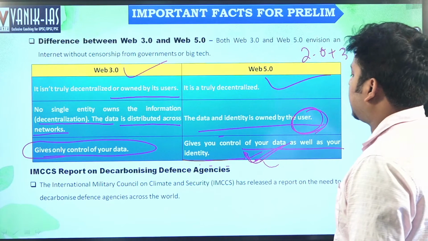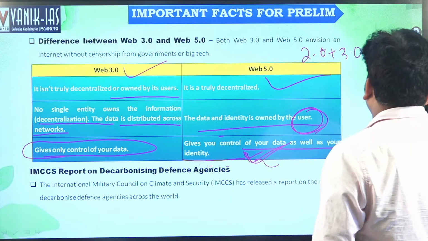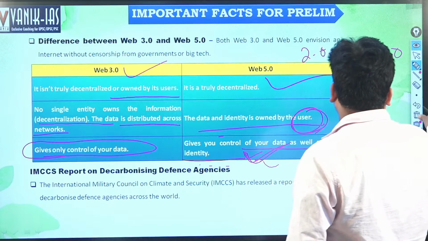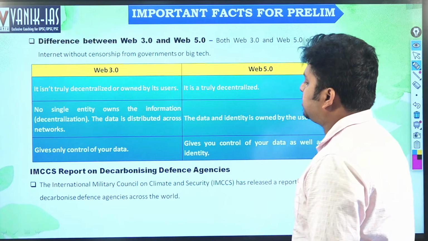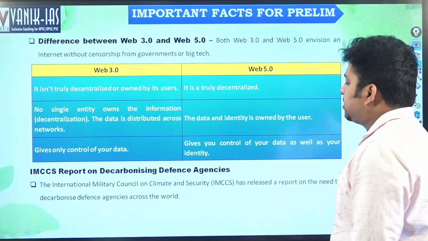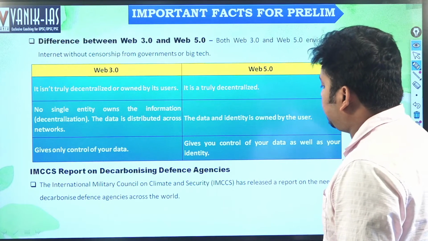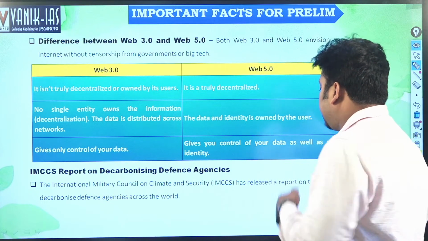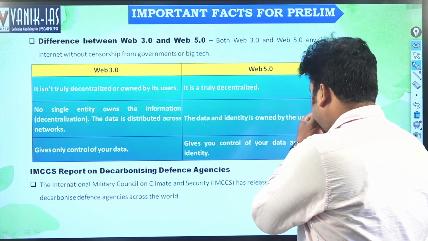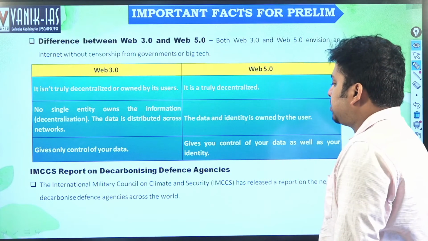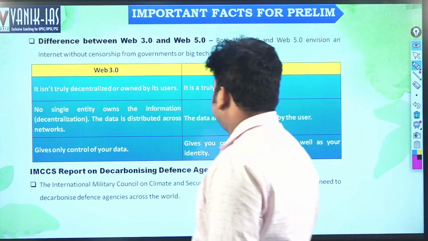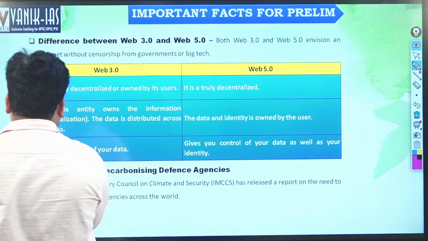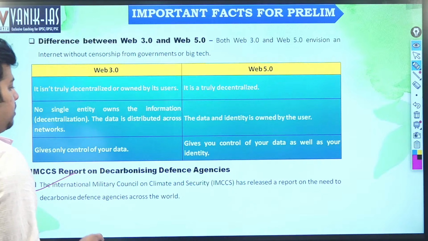IMCCS report on decarbonizing defense agencies. So this issue is completed here. Next is the IMCCS report on decarbonizing of defense agencies. The International Military Council on Climate and Security has released a report on the need to decarbonize the defense agencies across the world.